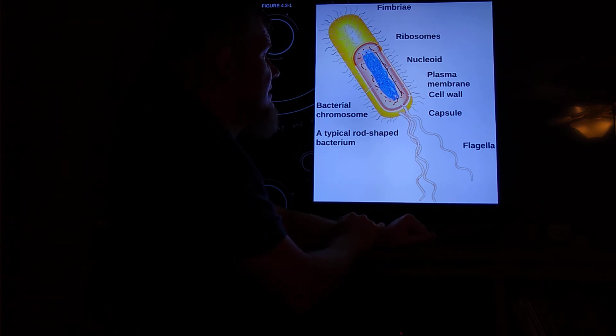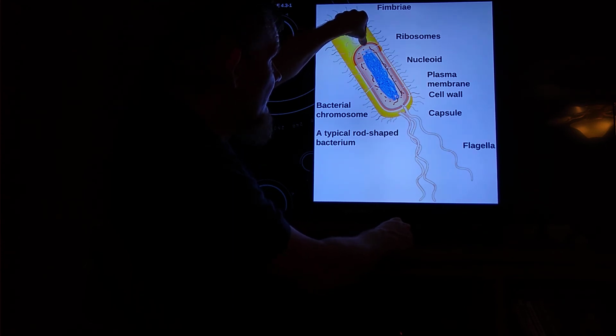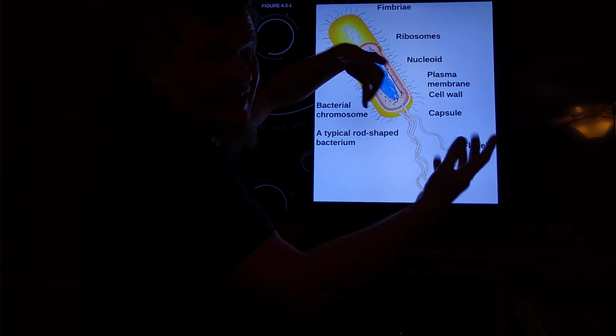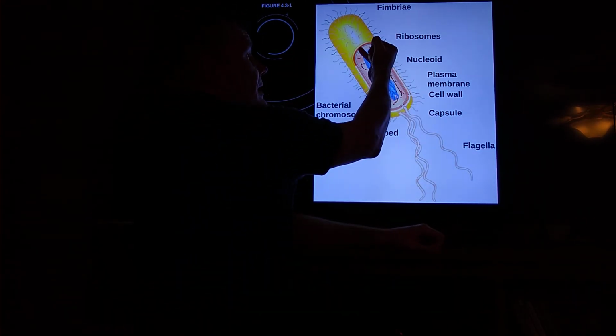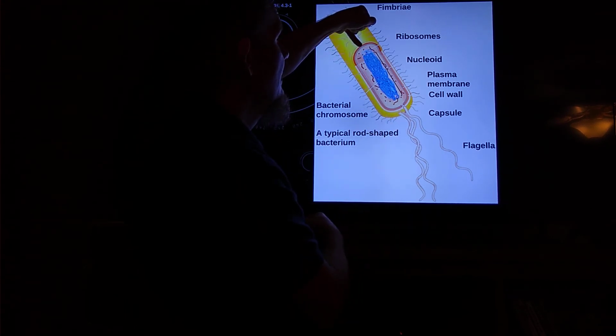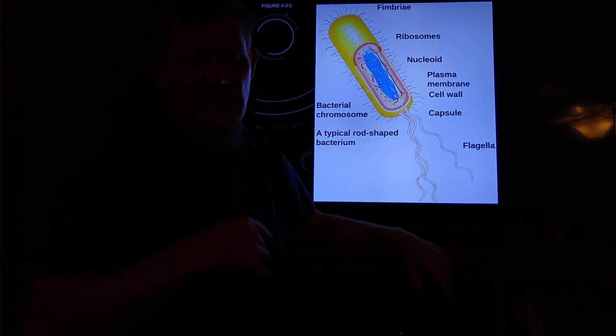They do have that cell wall. This red thing right here is the cell wall. The gray thing underneath of it, that's that cell membrane. Remember, we said it has a cell membrane. All cells have cell membranes. The gray thing is the cell membrane. The red thing is the cell wall. And then this yellow thing is another thing called a capsule or a slime layer on the outside of it.